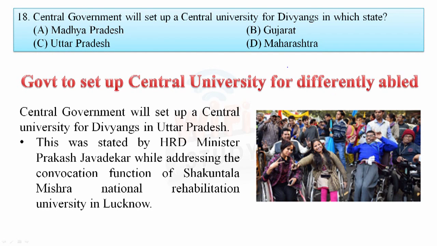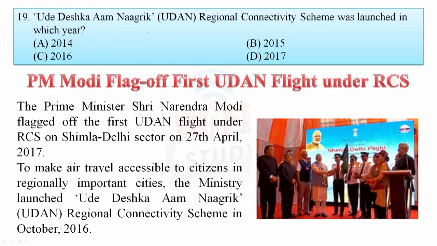Central government will set up a central university for Divyangs in which state? So let's see the news. Government to set up central university for differently abled persons. So the central government will set up a central university for Divyangs in Uttar Pradesh. Okay, this was stated by the HRD minister. Who is our HRD minister? Prakash Javadekar. First of all, you need to learn this. After that, this university will be set up in UP, Uttar Pradesh, for differently abled persons.